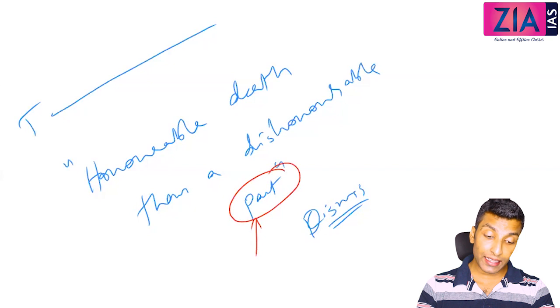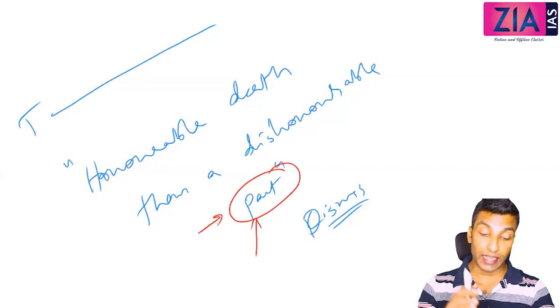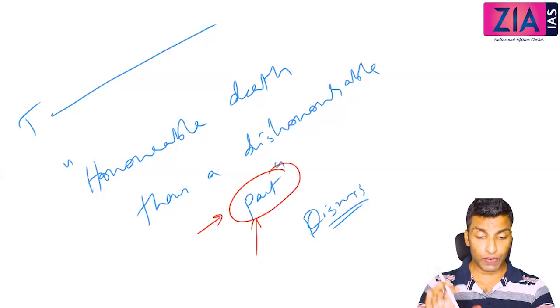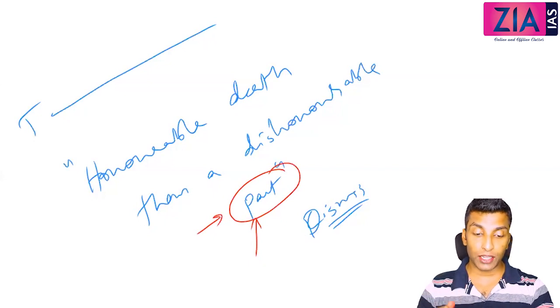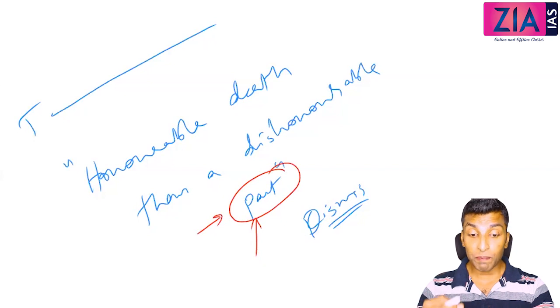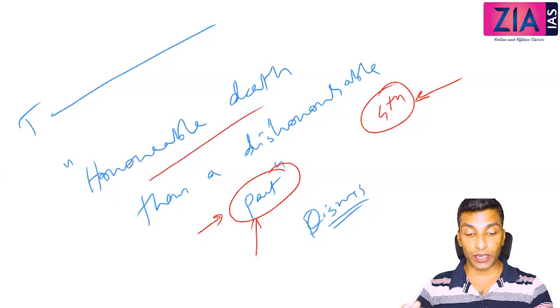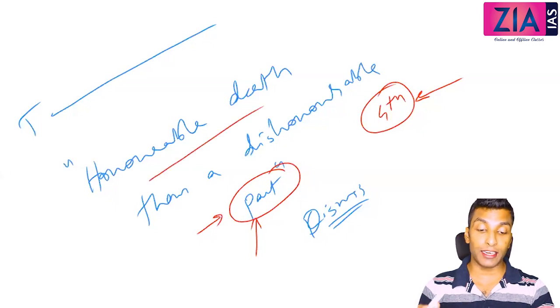So when you are signing this treaty, you are surrendering the sovereignty. I will tell you how you are surrendering the sovereignty. If you see the provisions in the treaty, you will understand that if you sign the treaty, you are surrendering the sovereignty. So Tipu was not interested in signing the treaty because Tipu knew that if you sign the treaty, you surrender the sovereignty. So instead, he went for the war, that is the Fourth Anglo-Mysore War, and he died in the war. And after the war, Mysore signed the treaty. So in that context, it is understood as an honorable death than a dishonorable pact.